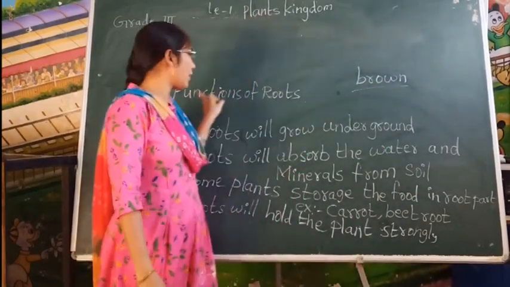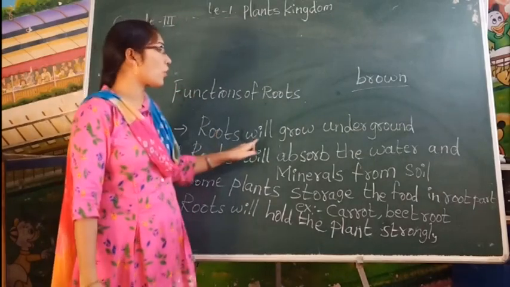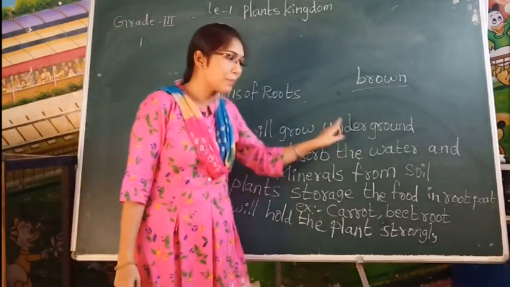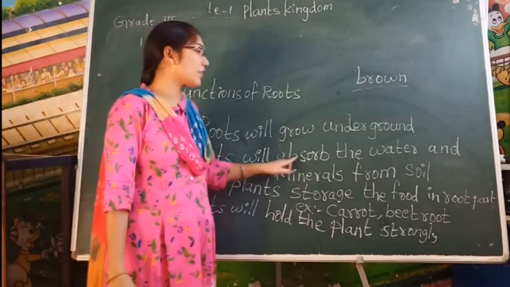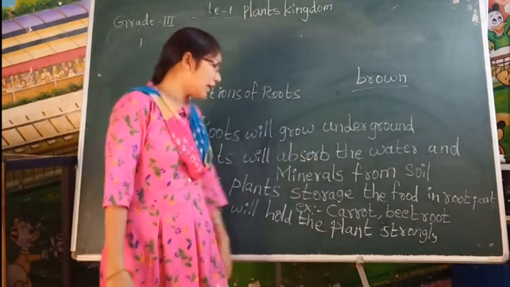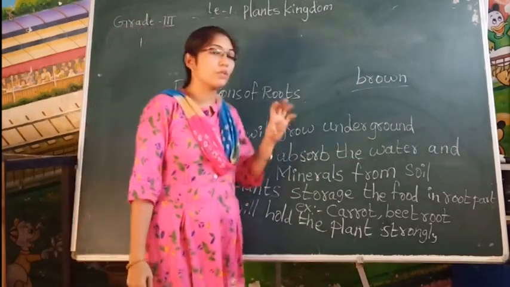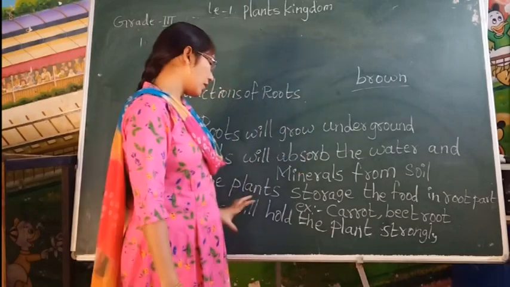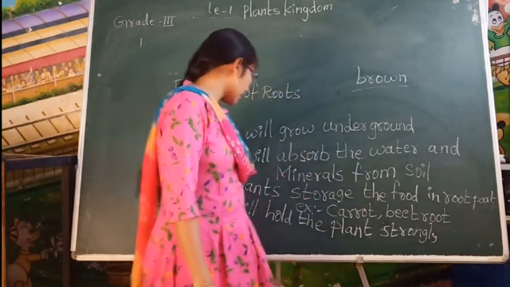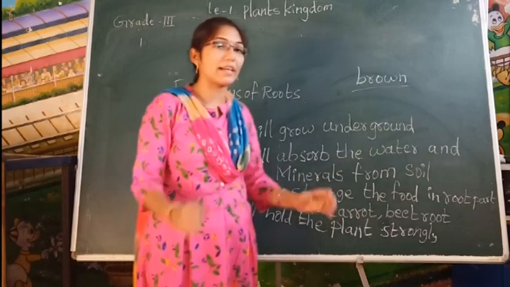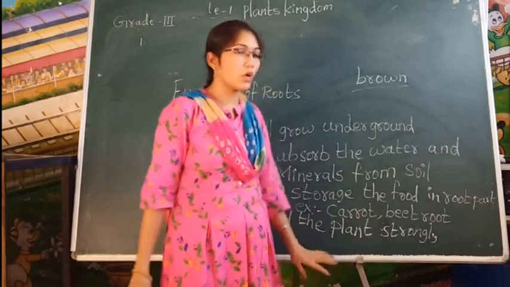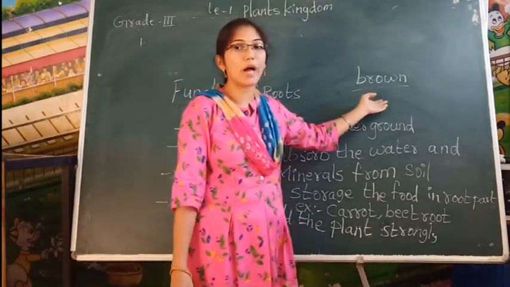Again I am repeating functions of roots. Roots will grow under the ground. We cannot see them. And next, roots will absorb the water and minerals from the soil. Next, some plants store the food in root part. For example, carrot, beetroot. Next, roots will hold the plant strongly. Okay, and the color of the root is brown color.